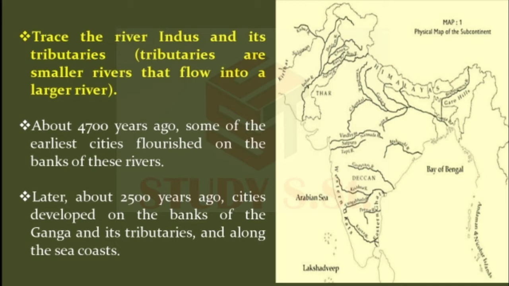Would you like to know the names of these tributaries? These are Satluj, Ravi, Vyas, Jhelum and Chenab. Right? You know children, about 4,700 years ago. How long?